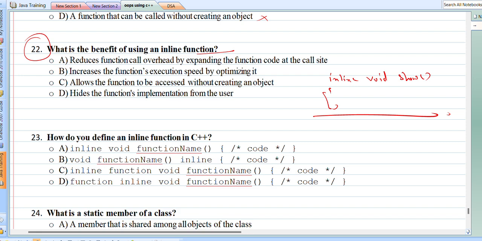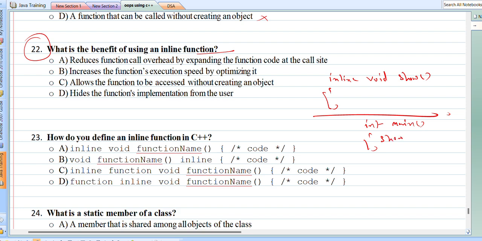When we call a function, the compiler transfers the call to the calling function, right? So it takes some time. If you want to reduce function call overhead by simply expanding the function code at the call side, I mean, suppose I have called the function show here in int main.